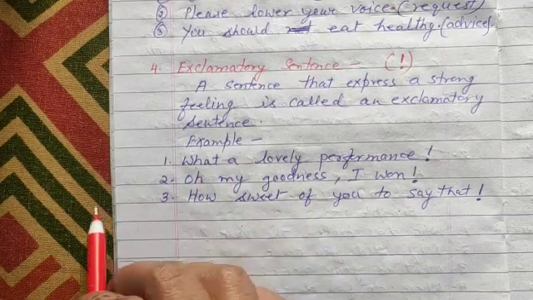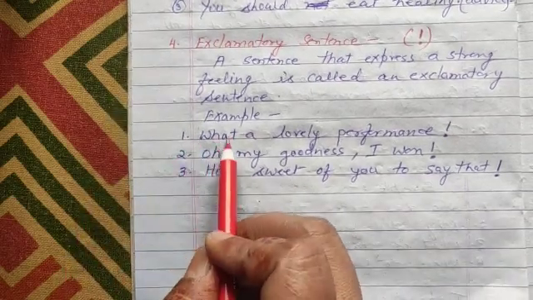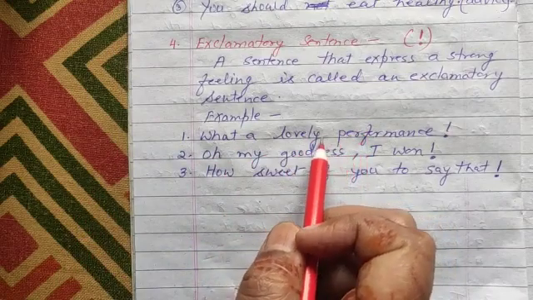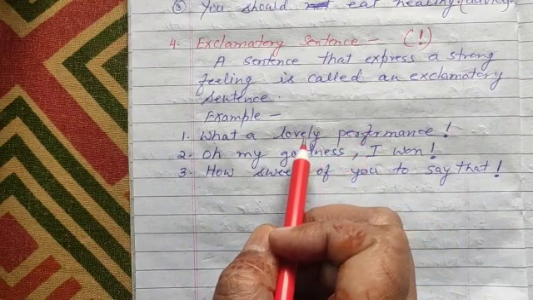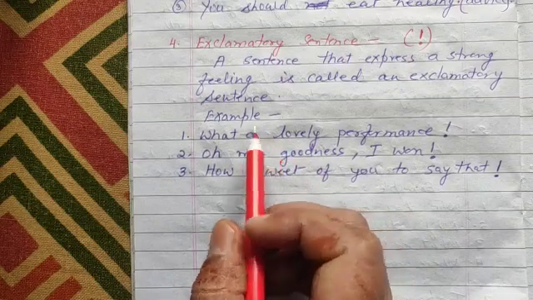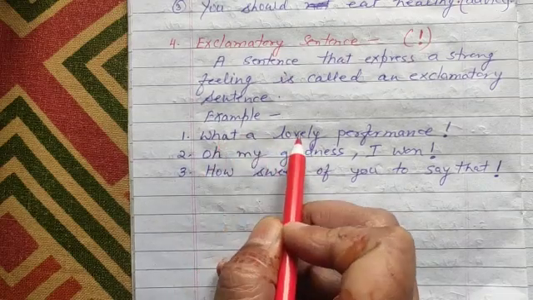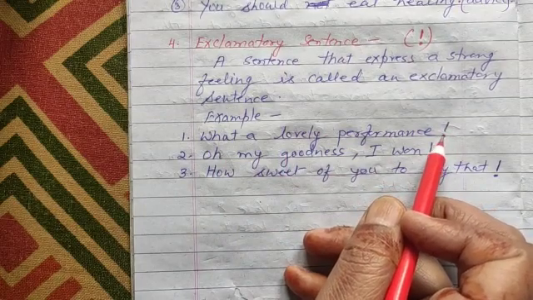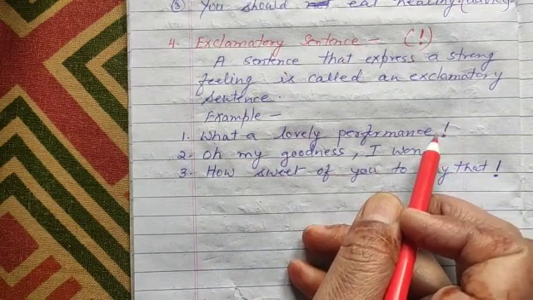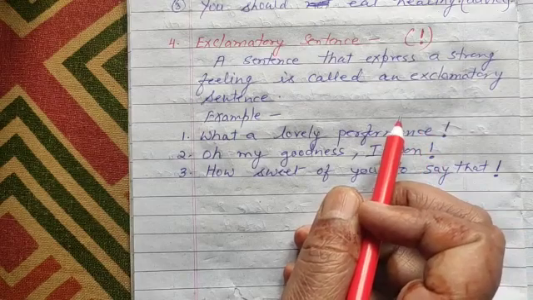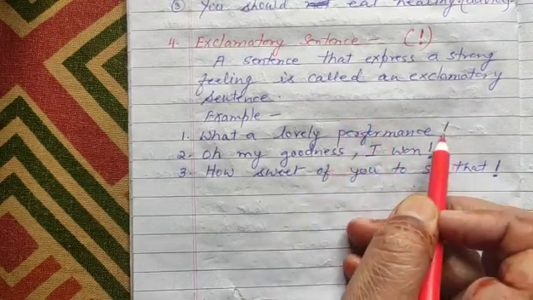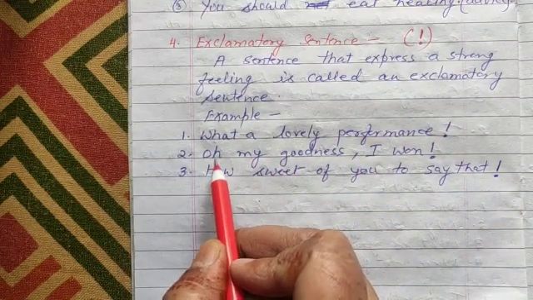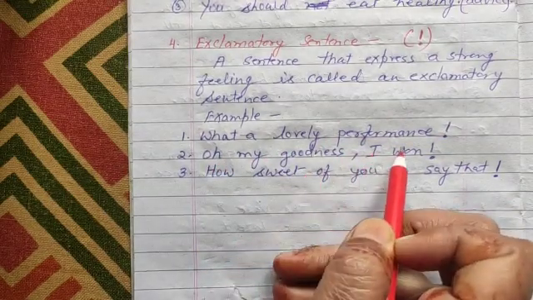Now see a few examples. What a lovely performance! If you see a very nice performance and you feel happy, you will say what a lovely performance, and in the end you have to put this exclamatory mark. Whenever you are writing an exclamatory sentence, at the end you have to put this. Now the second sentence: oh my goodness, I won!